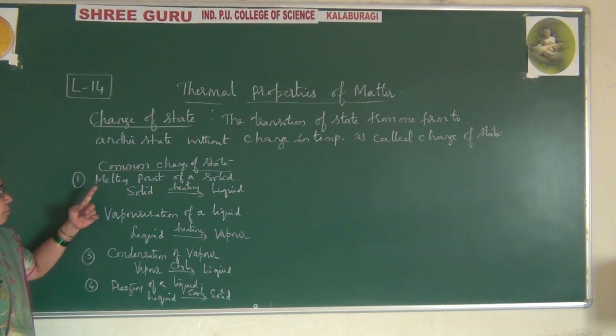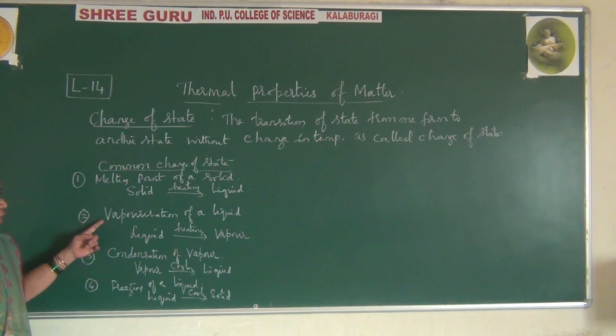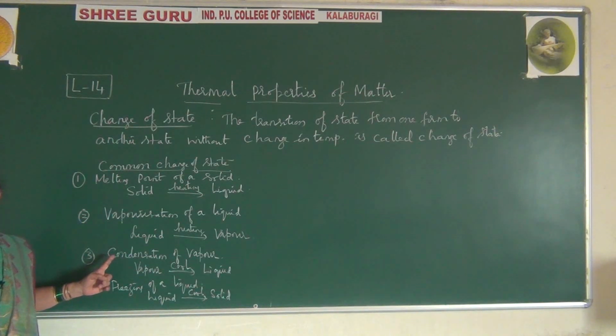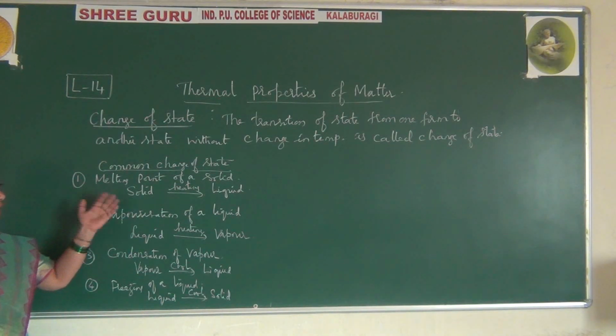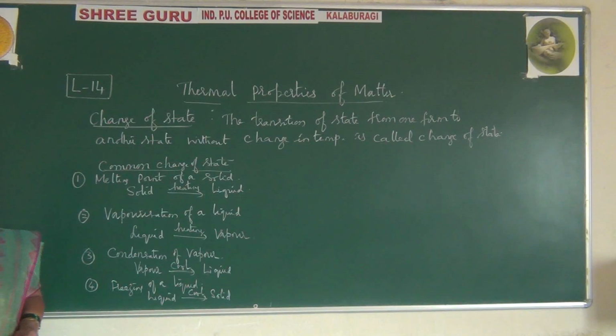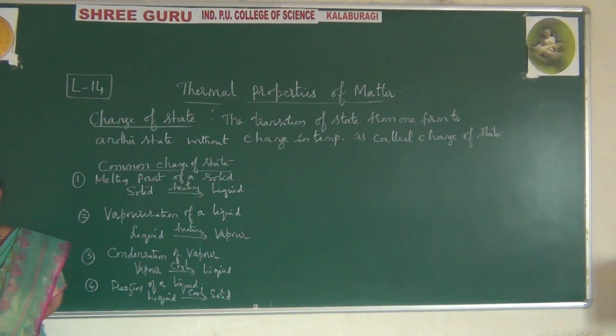So here, for the melting point you come across freezing point of a liquid, vaporization of a liquid, condensation of a vapor. These are the different forms you come across here. From this you come across the one word, latent heat. What does latent heat mean? The amount of heat required to change the state from one form to another form, per unit mass of a substance at constant temperature and pressure, is called latent heat.